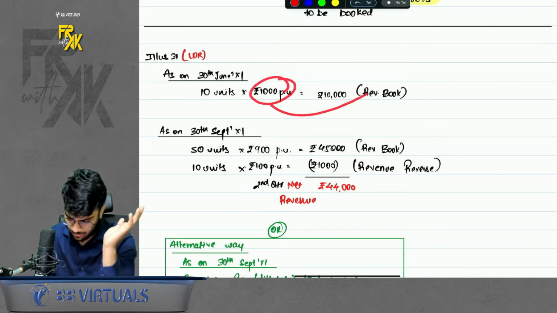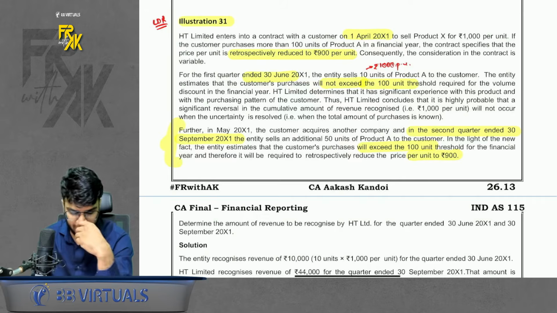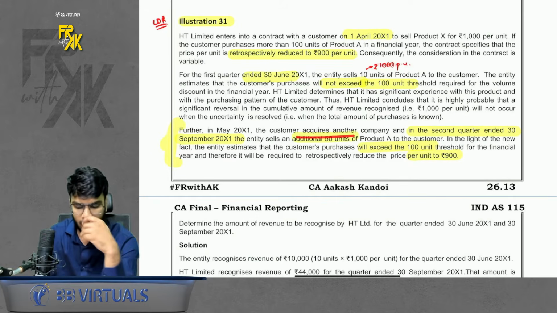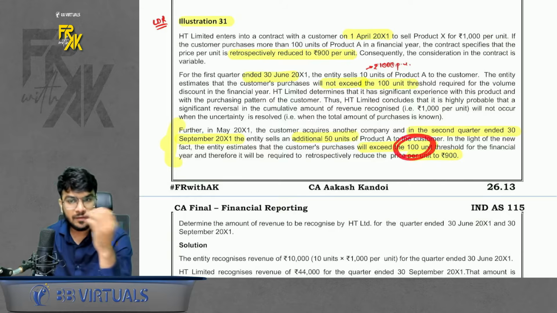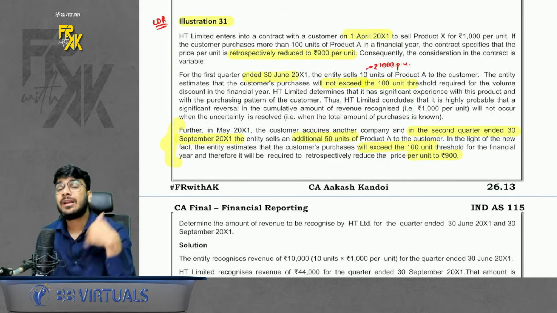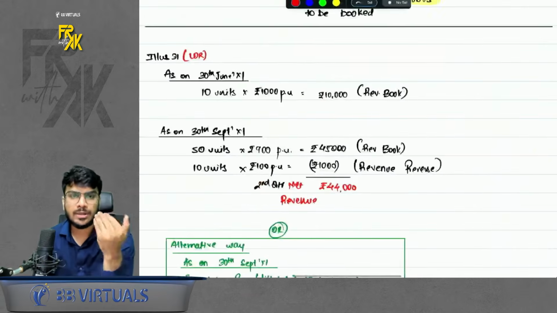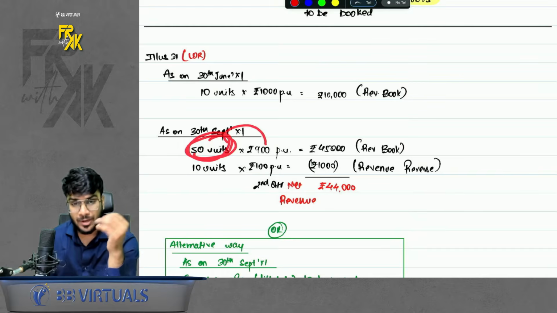Okay, no problems here. Now in the second quarter, what happened is the customer purchased an additional 50 units, and our estimate revised. Now we feel that we will be able to sell more than 100 units in the full year. So price has to be reduced to 900 now. How should the revenue be booked in the second quarter? So in the second quarter on the 50 sale, you will book as per 900.